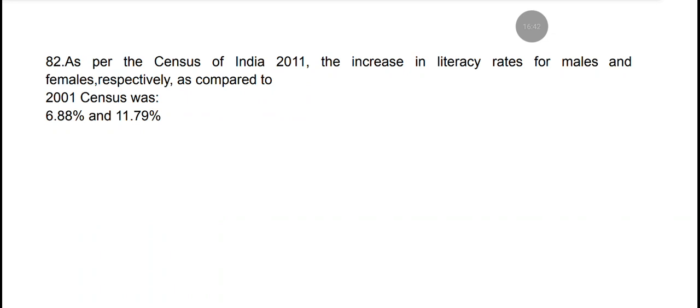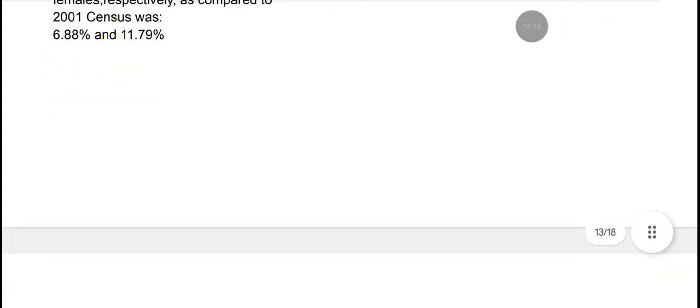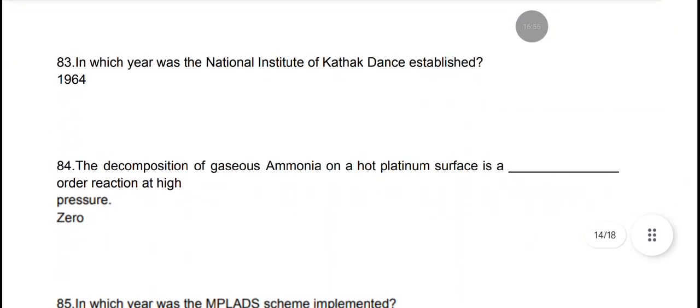As for the census of India 2011, the increase in literacy rates for males and females respectively as compared to 2001 census was 6.88% and 11.79%. In which year was the National Institute of Kathak Dance established? It was established in 1964.